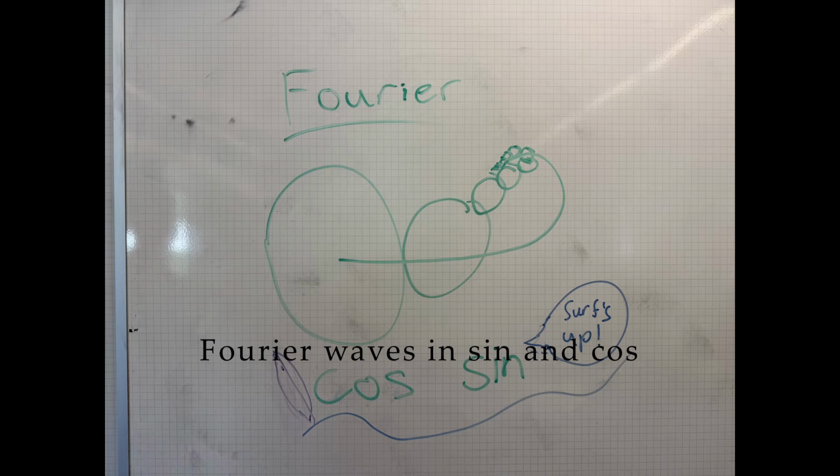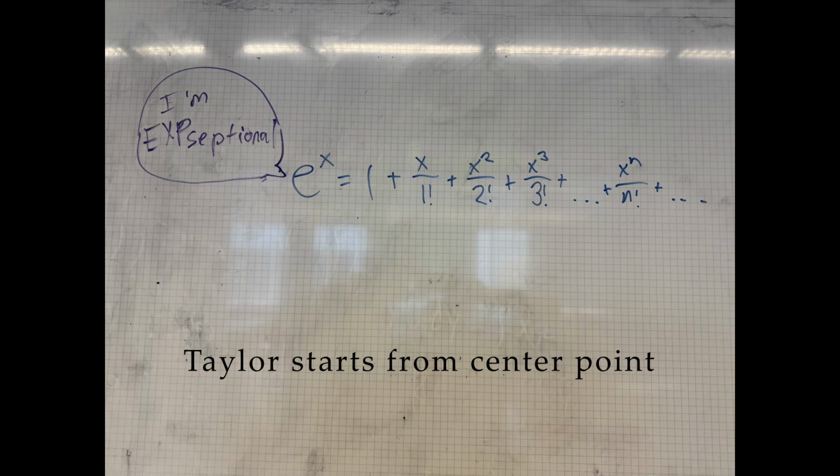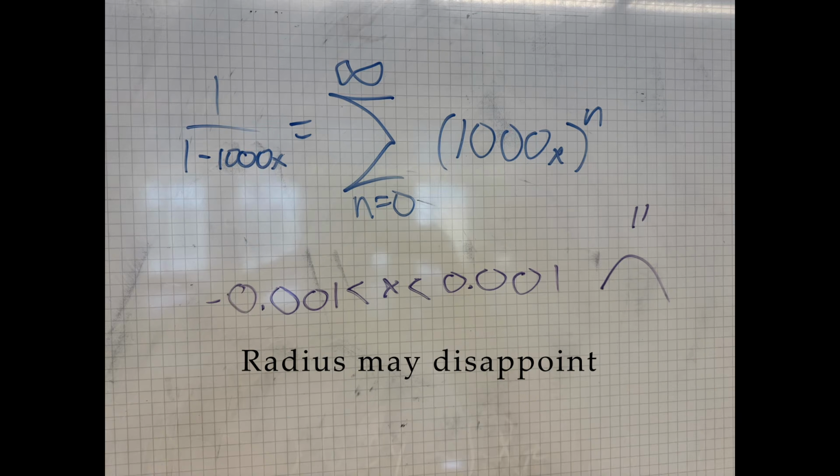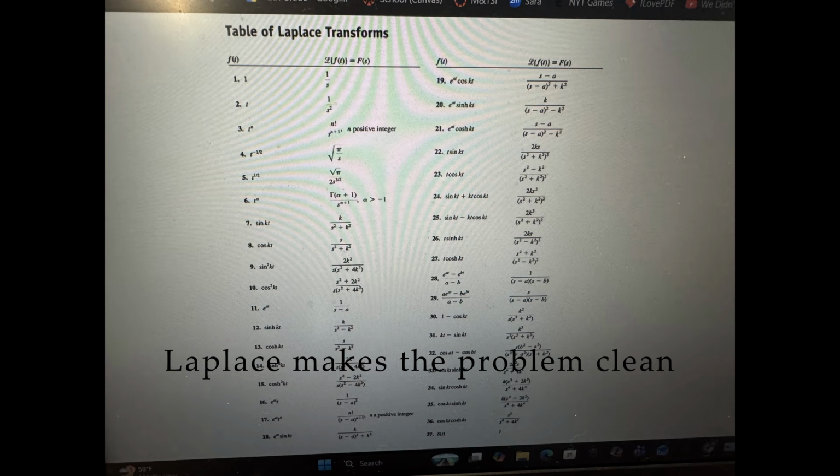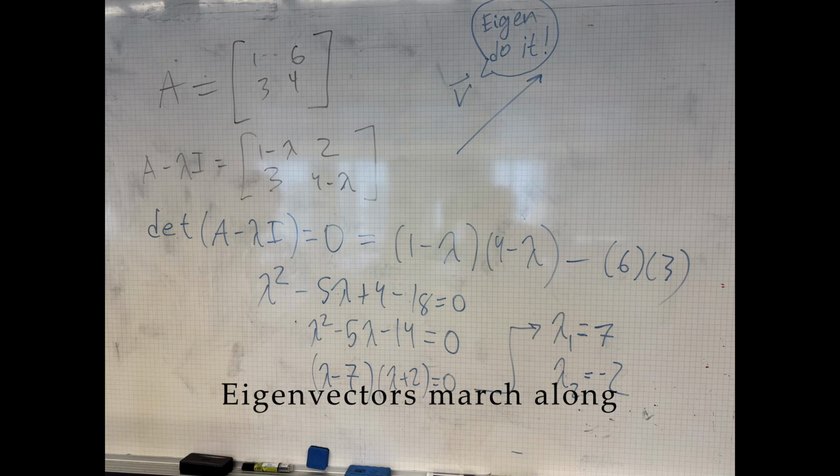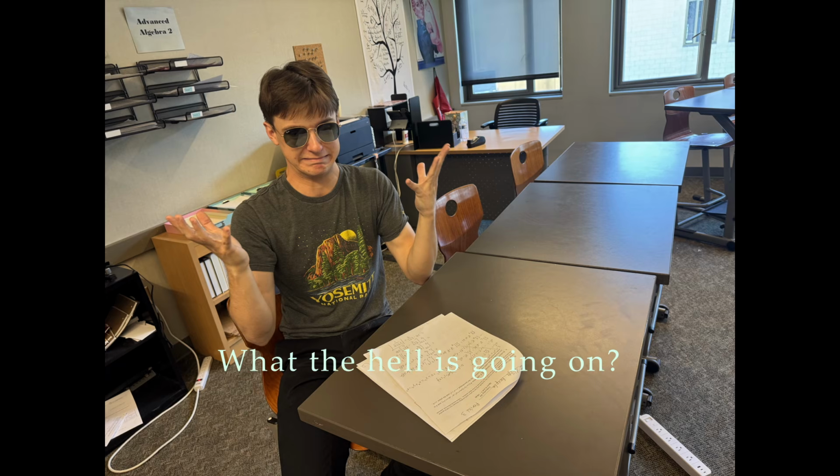Fourier waves and sine and cos, series terms that never pause, Taylor starts from center point, radius may disappoint, Laplace makes the problem clean, initial values on the scene, eigenvectors march along, what the hell is going on?